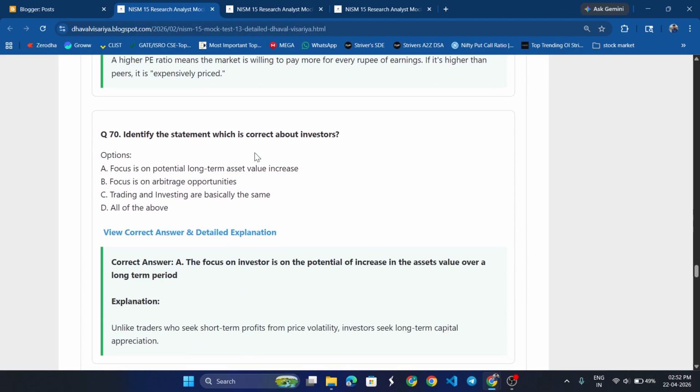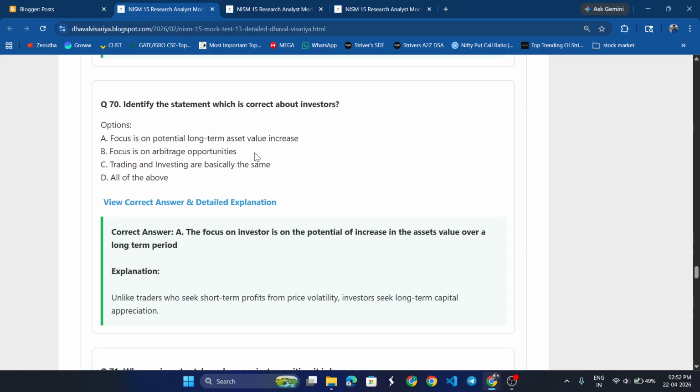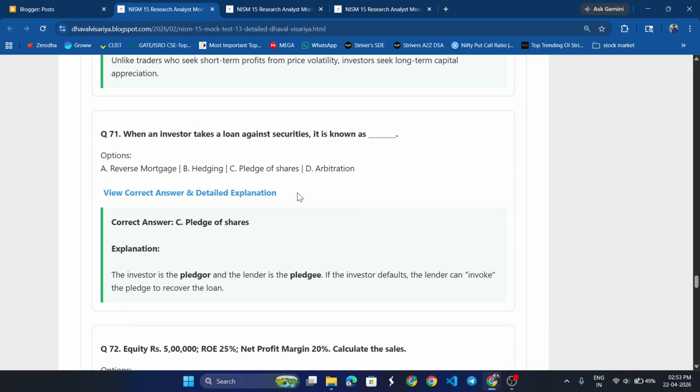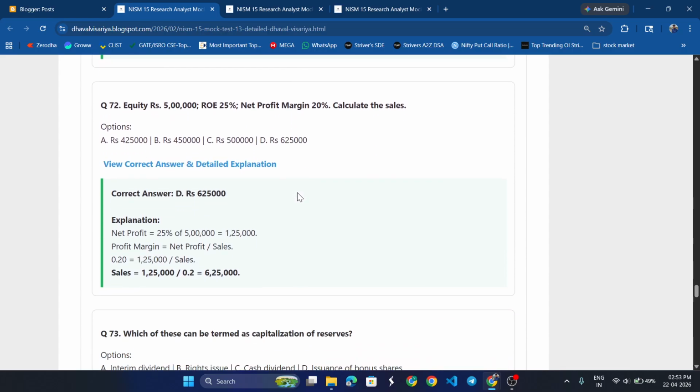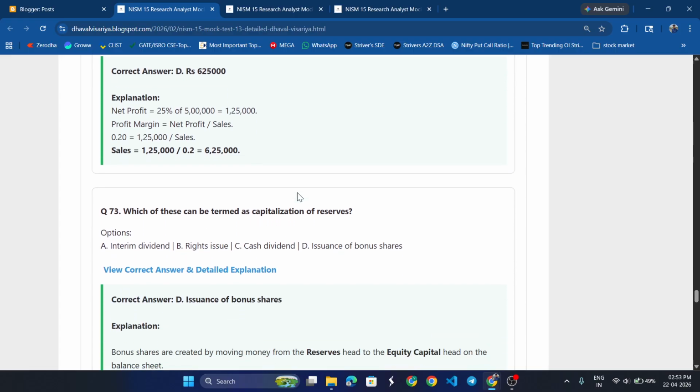Identify the statement which is correct about investors. A focus of investors is on the potential of increase in the asset value over a long period. Equity of rupees 5 lakh, ROE is 25%, net profit margin 20%, calculate the sales: 6 lakhs 25,000. Using net profit will be 25% of 5 lakh, answer would be 1.25 lakh. Profit margin, अपन को sales find करना है तो using profit margin formula we can also get sales, then sales equals 6 lakhs 25,000.